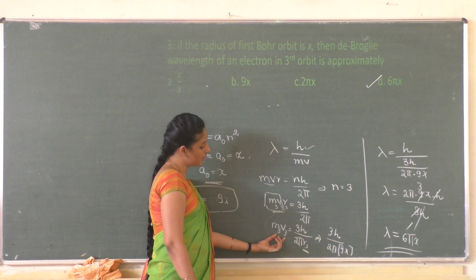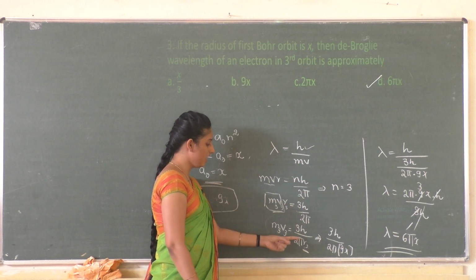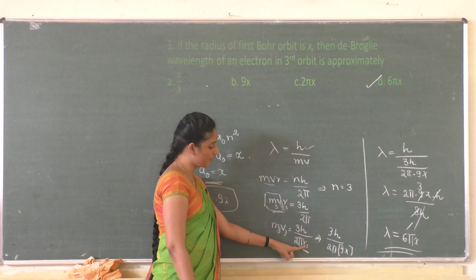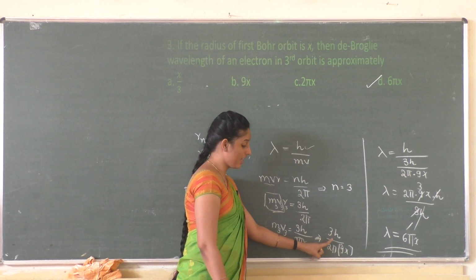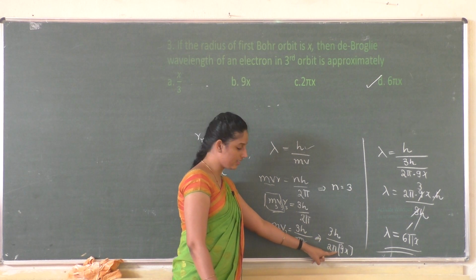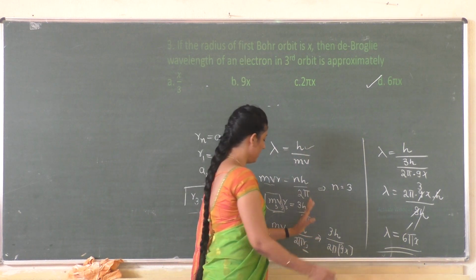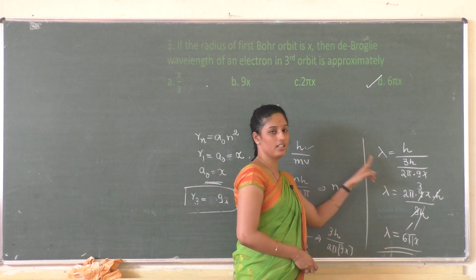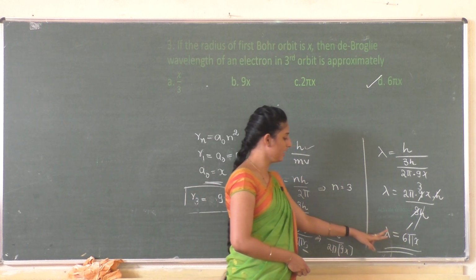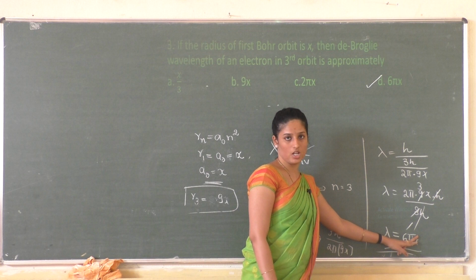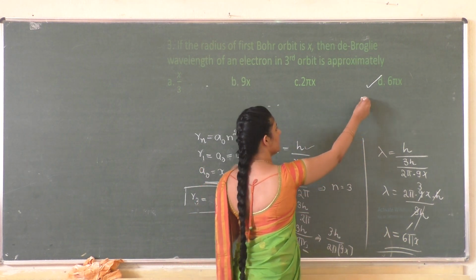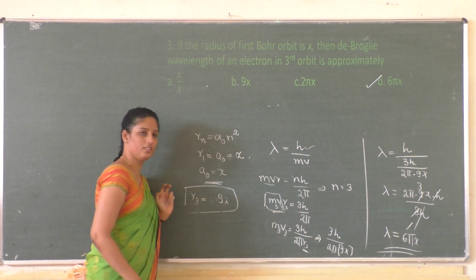We rearranged the equation for mv and substituted the value of r. So we get 3h divided by 2 pi into 9x, and we substituted this mv in our de Broglie equation, and we get the value of lambda as 6 pi x. The answer is 6 pi x.